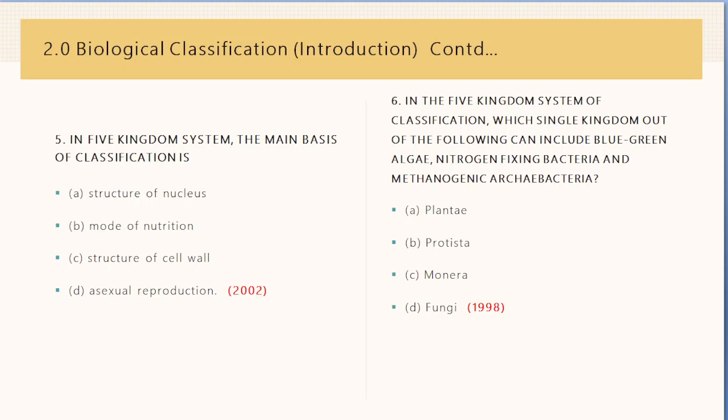R.H. Whittaker had proposed a 5 kingdom system of biological classification in 1969. It is based on complexity of cell structure, body organization and mode of nutrition. The kingdom Monera includes all prokaryotes. The blue-green algae, nitrogen-fixing bacteria and methanogenic archaebacteria are all unicellular prokaryotes, so they are included in the kingdom Monera.